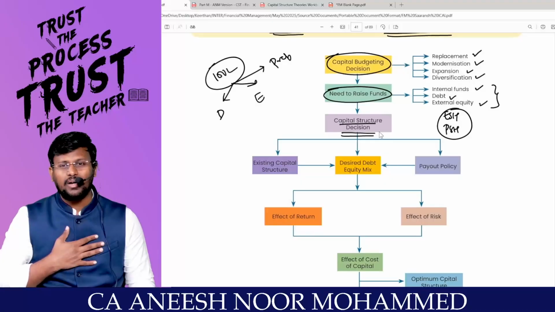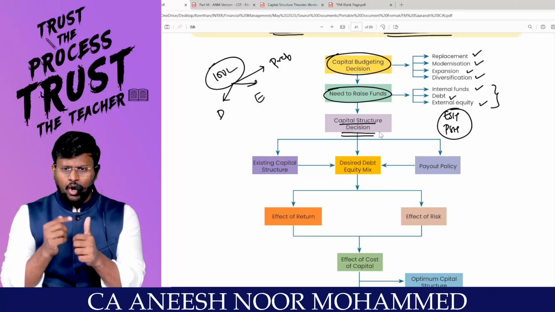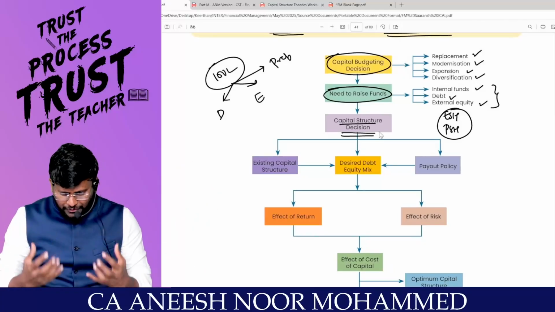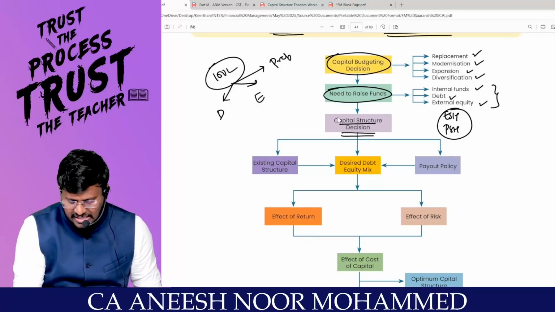To do any of this, I need what? Fund. I have to raise the fund. There are various options available to me as an owner. Either I can raise the fund internally, or I can borrow the money, or I can go for equity. These are the main three options available with me. Out of these three options, how much should be the internal fund? How much should be the debt? How much should be the external equity? That percentage, that mix, is called capital structure decision.